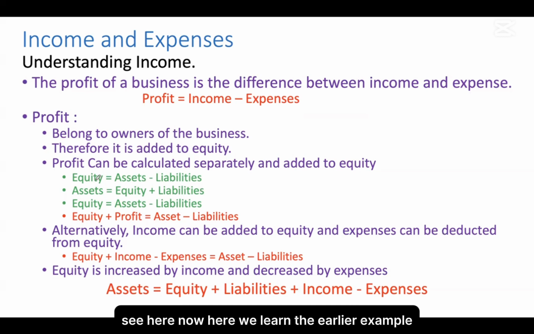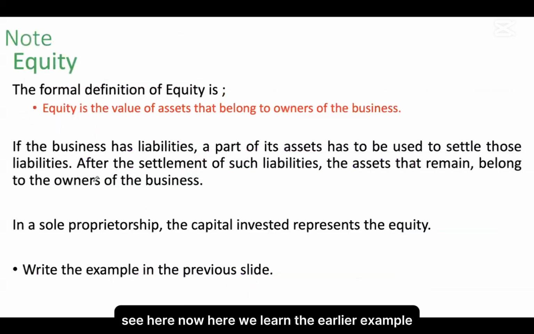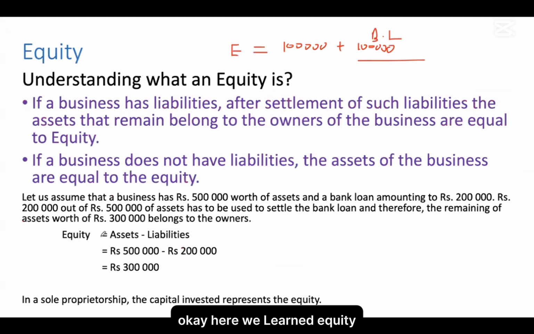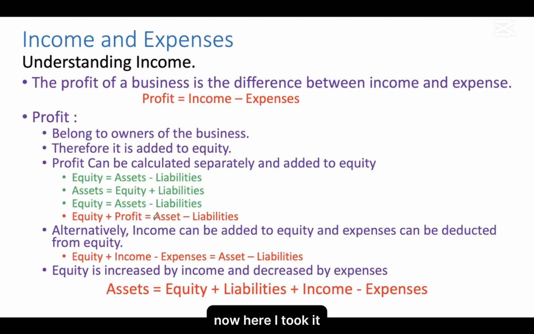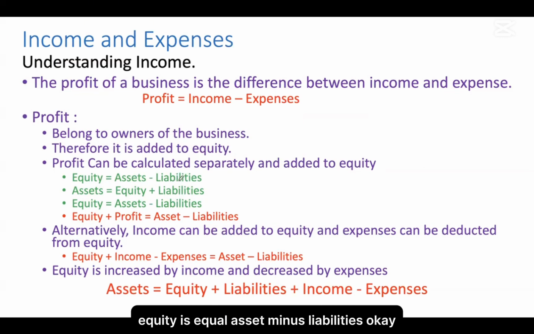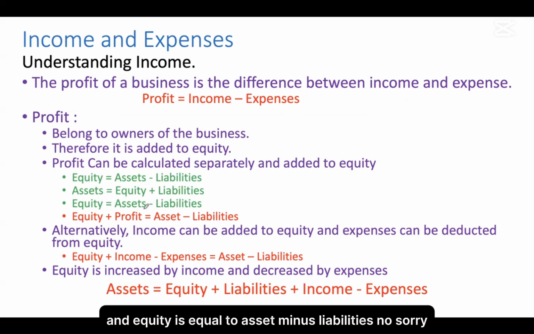See here, in the earlier example we learned equity is equal to assets minus liabilities. Then the assets of the business include the summation of equity and liabilities.